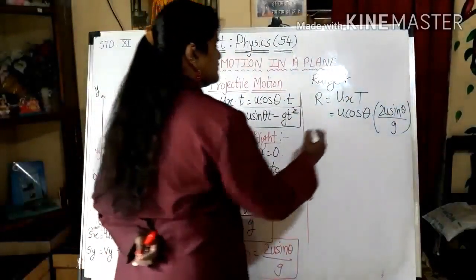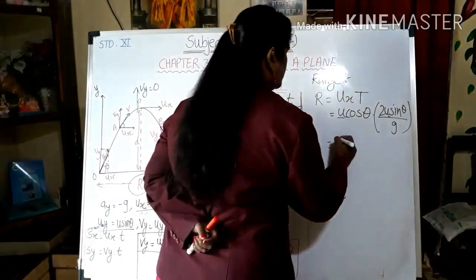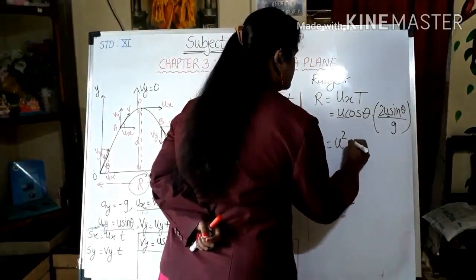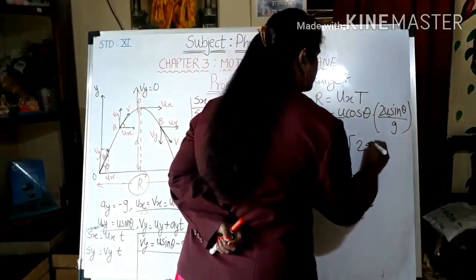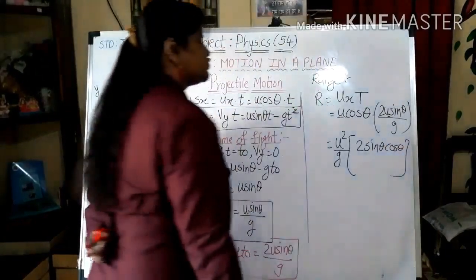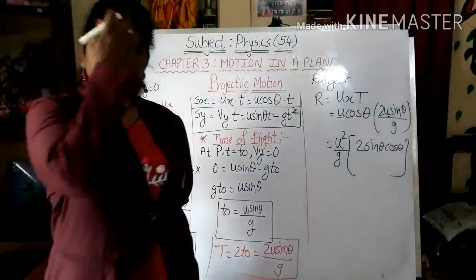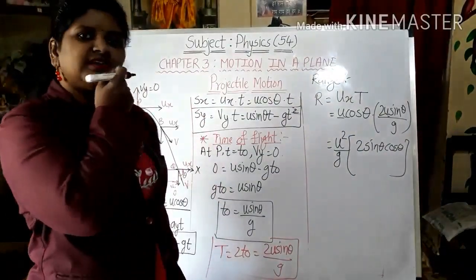So what I will do is, this u and u will give u square. So u square by g I am writing, and inside the bracket what is there? The term 2 sin theta into cos theta.